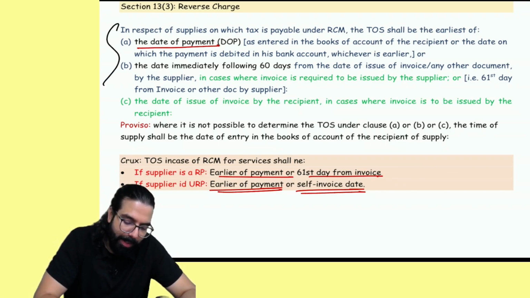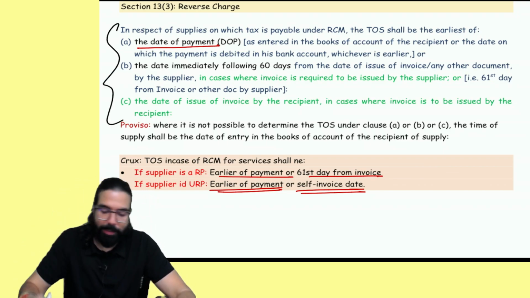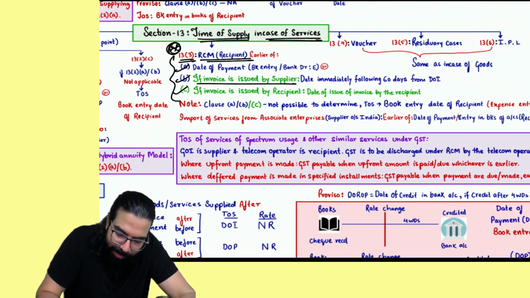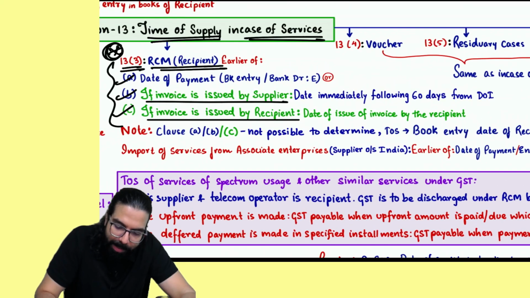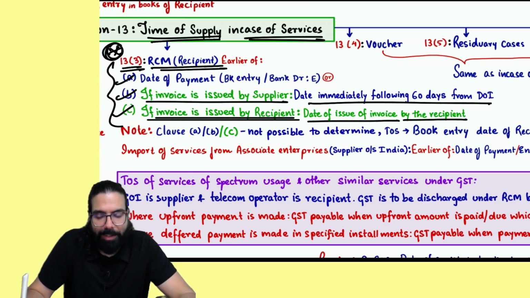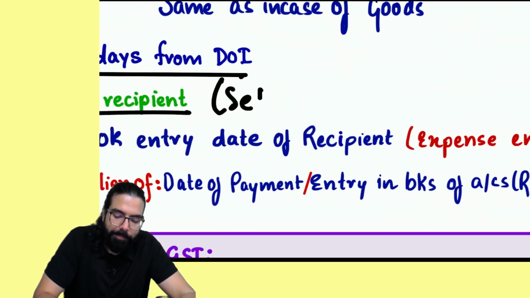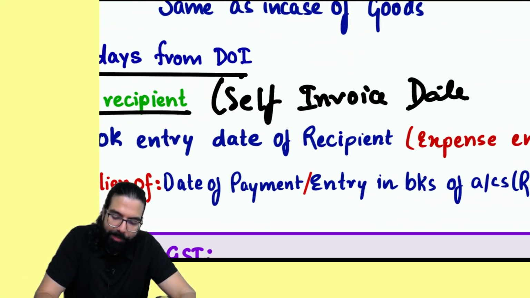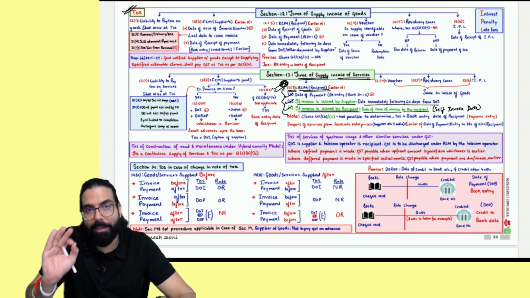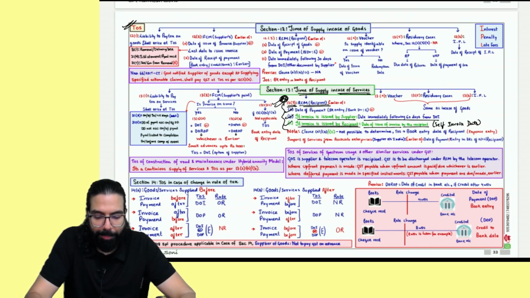Very, very important from exam point of view. Please be very careful. Done, sir. This point is clear. That's all what I've gone ahead and done. If the supply is registered, if the invoice is issued by the supplier, then the 61st day, or if the recipient is issuing the invoice, the date of issue of the invoice by the recipient, that is the self-invoice date. Done, sir. This point is clear. That's all has been told over here. Please, please, please remember this. Very, very important from exam point of view.